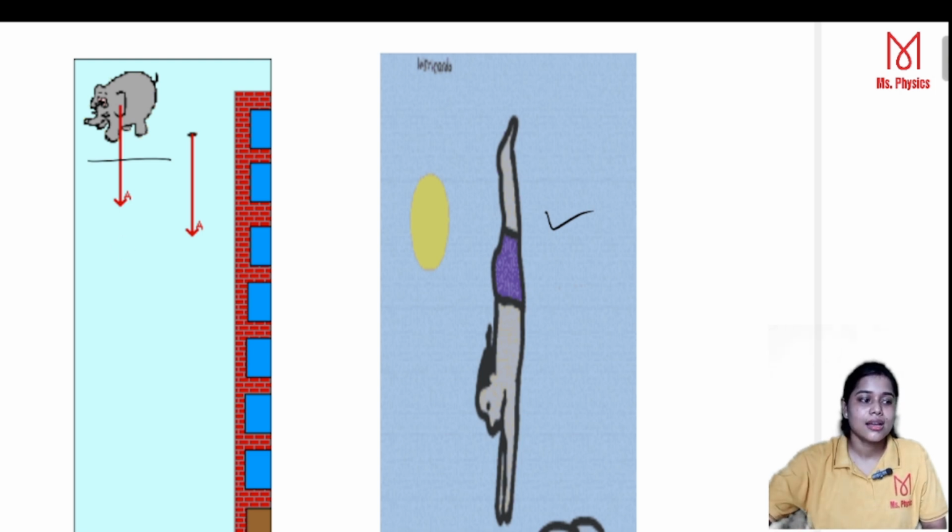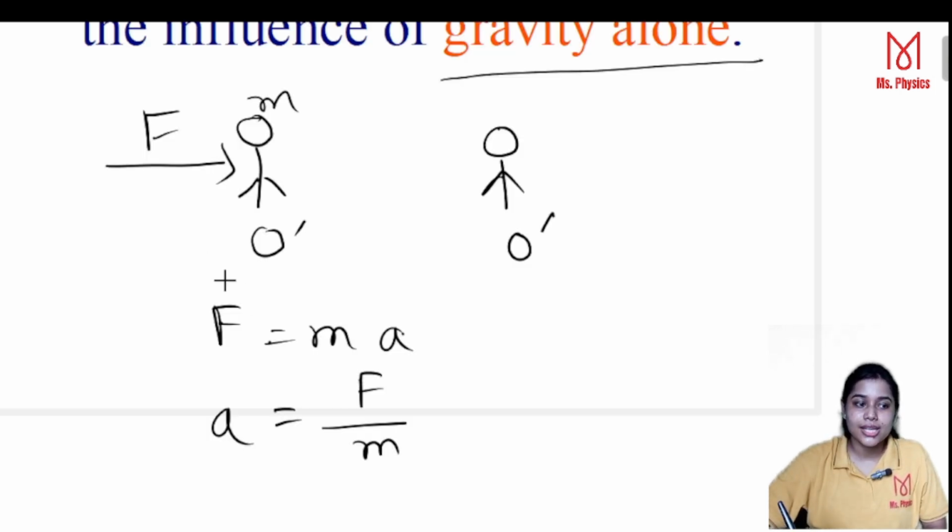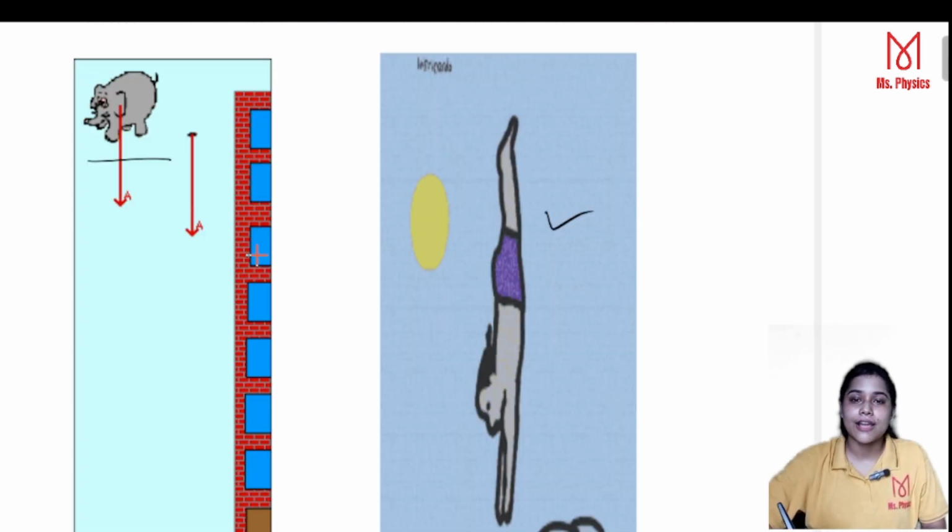But here, it is totally under my control. So that's why this is not free fall. This is only controlled by me. But in free fall, gravity acts alone. So this is called free fall.